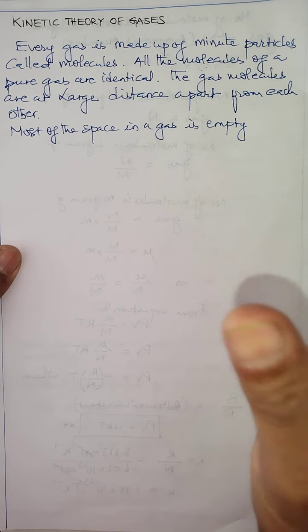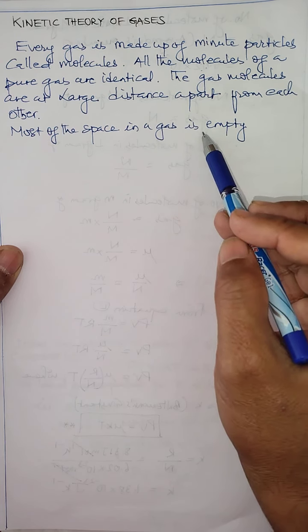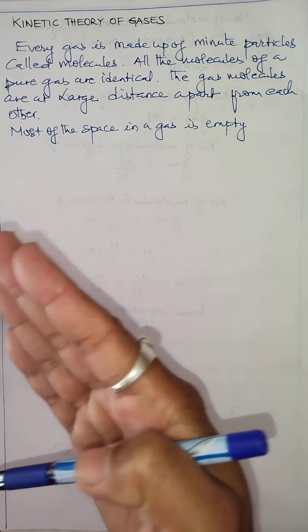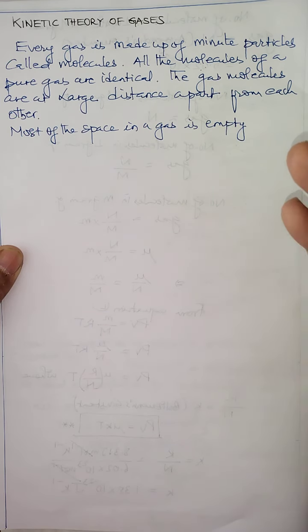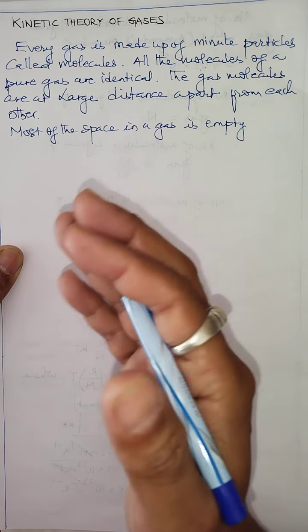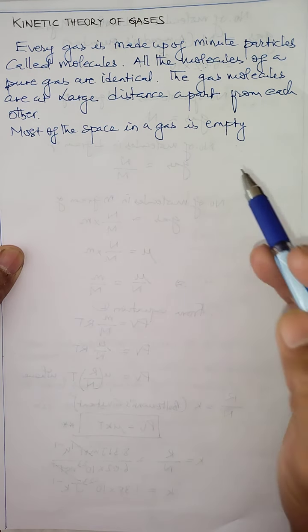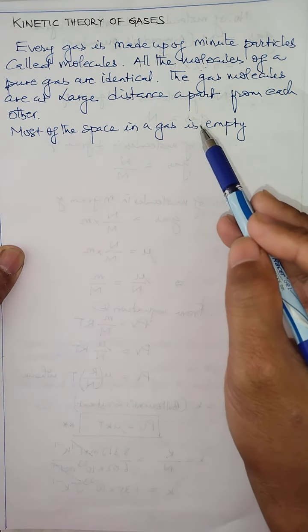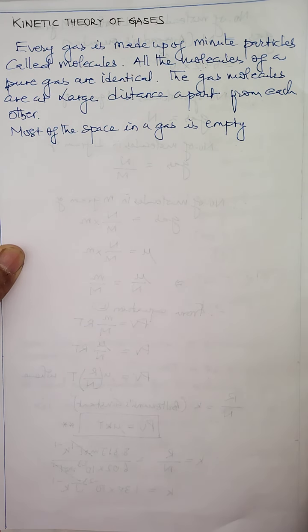If the space between the molecules is large, then most of the space in a gas is empty. That means if the molecules are at a large distance from each other, that space is usually empty space. That's why, children, remember this: most of the space in a gas is usually empty. So this is also one of the important points for kinetic theory of gas.